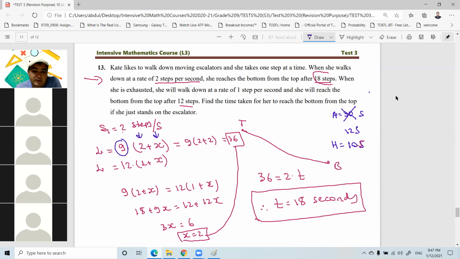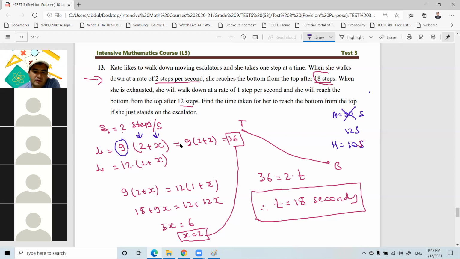Anyway, if everything is clear, guys, I'm going to move to the next question. If you have no question, okay. Narmin, is it clear? Yes, teacher, but why did you divide them by 2 at the end? Which one did I divide by 2? 36 is equal to 2t. Okay. What is 2, Arad?